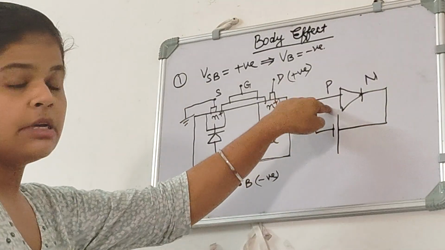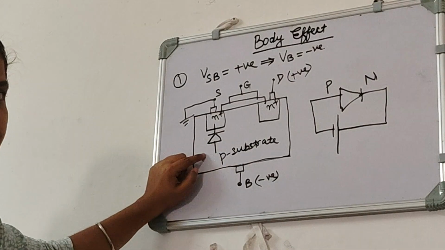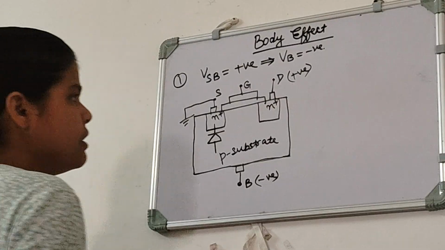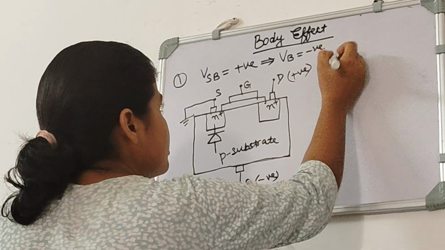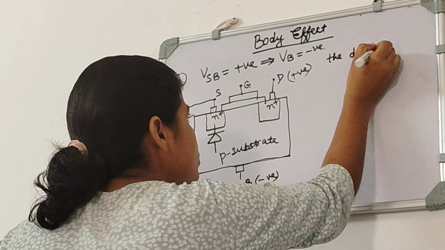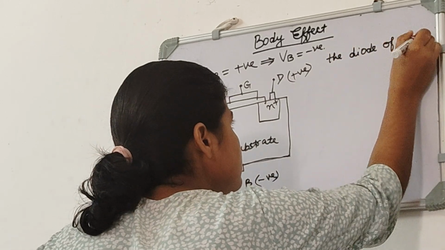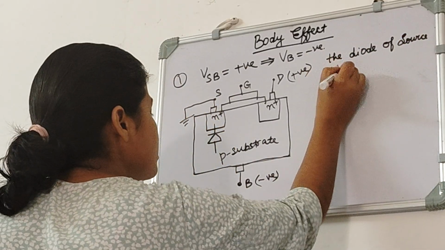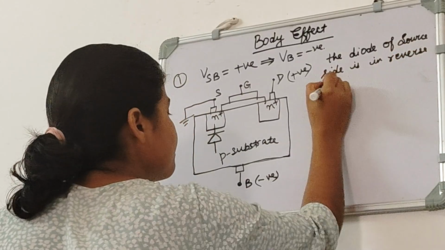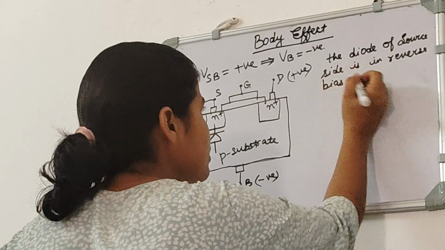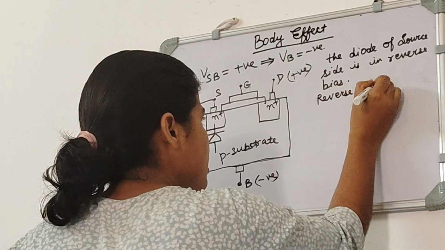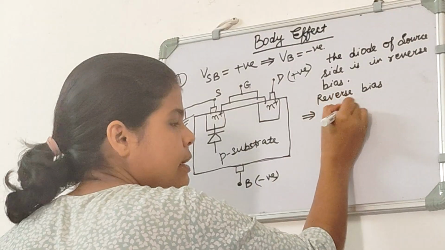So this diode is in reverse bias. And what happens when diode is in reverse bias? The diode of source side is in reverse bias, and reverse bias will lead to increase in depletion region.